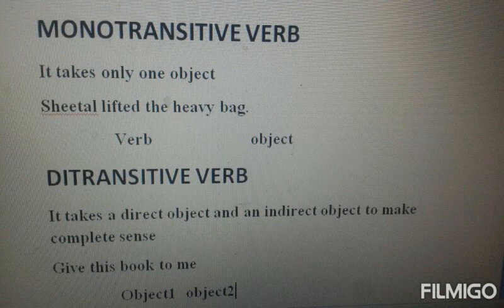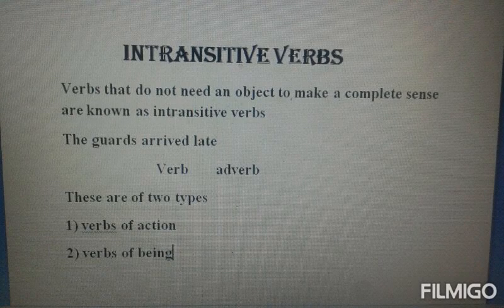On the other hand, ditransitive verbs are the words that take a direct object and an indirect object to make complete sense. Means in this particular sentence, there are two objects. For example over here, give this book to me. In this, the verb is give. Object number one is book, and the second object is me. Give what to me? Book. To whom do you give the book? Me. Right? So in this case, there are two objects. So that is why it is known as a ditransitive verb.